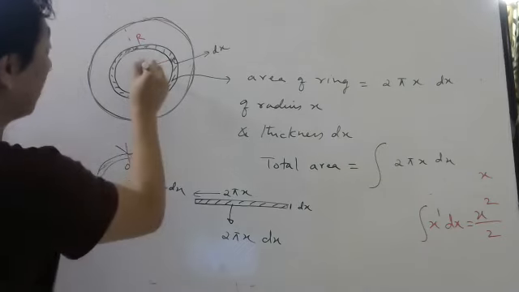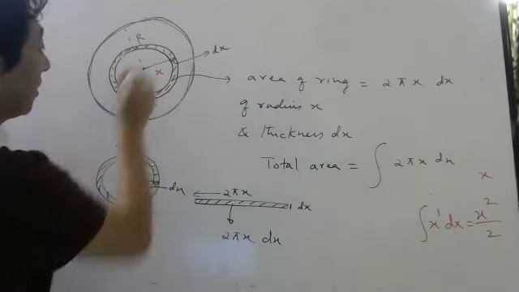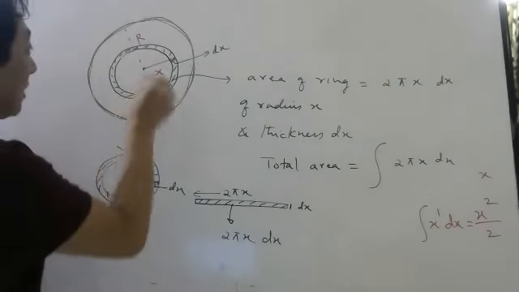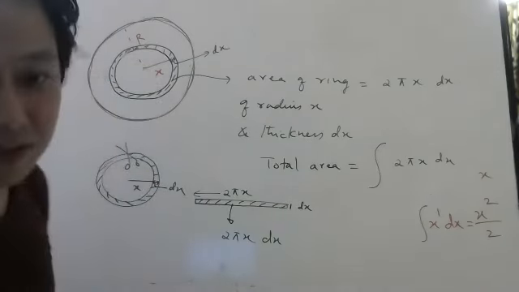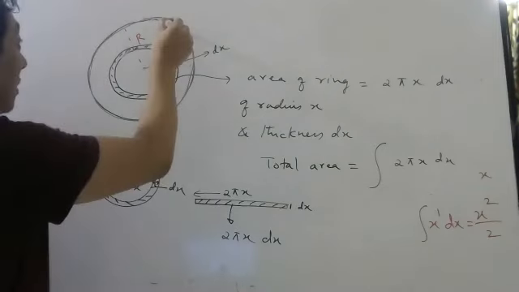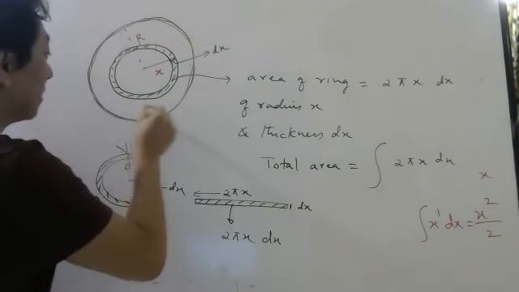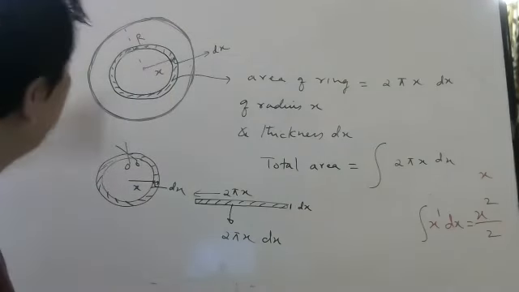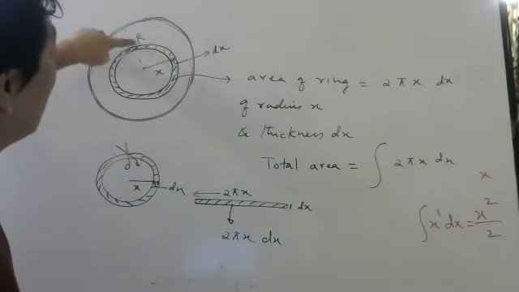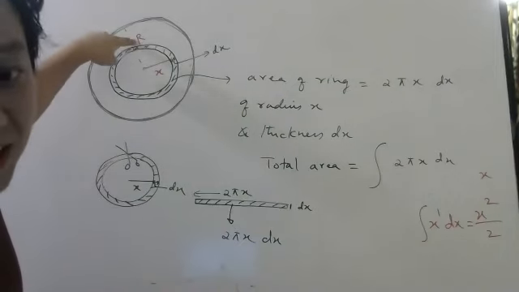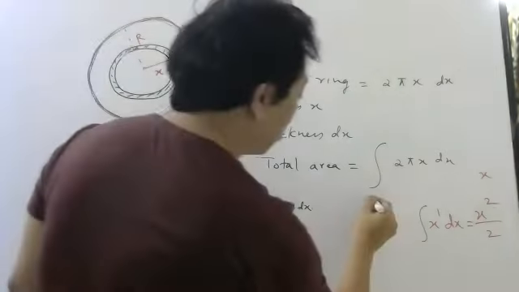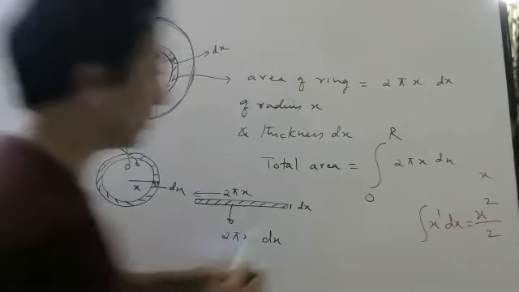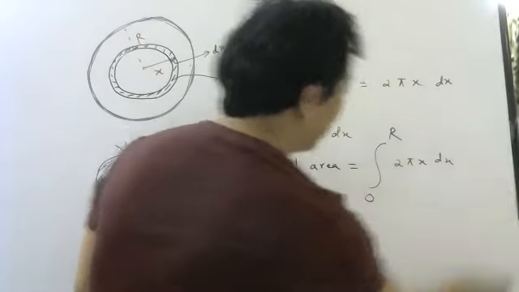When your ring is here, what is your x value? 0. When you reach here, what will be your x? This was given to you in the question, no? So it will be r. So your x value should go from 0 to r. Now apply the formula which you know.